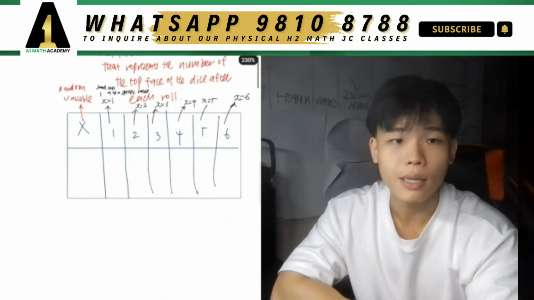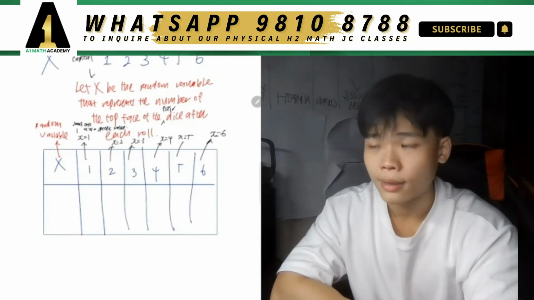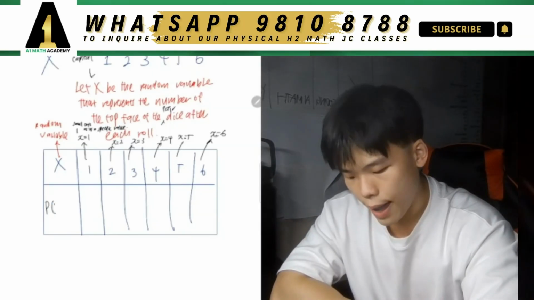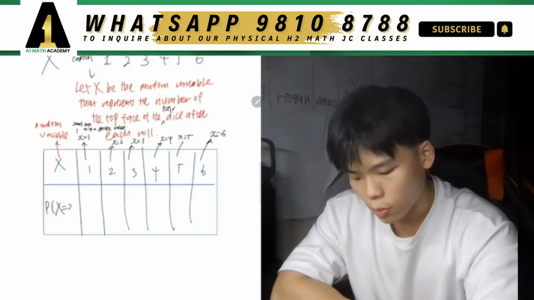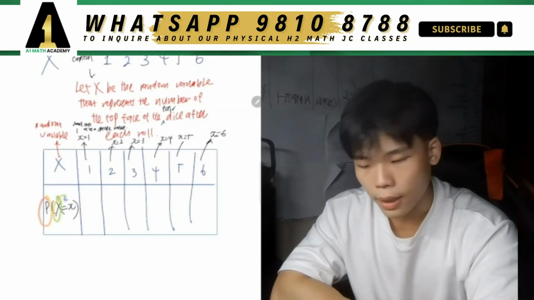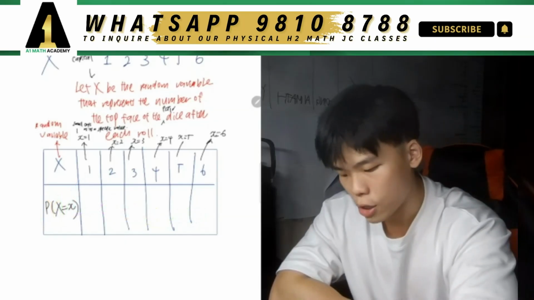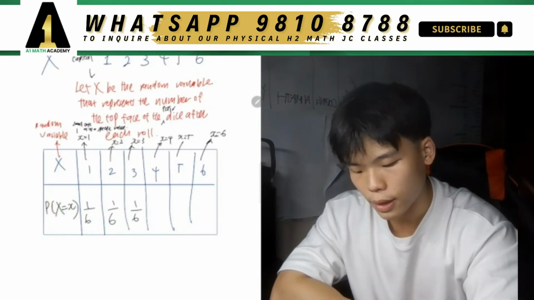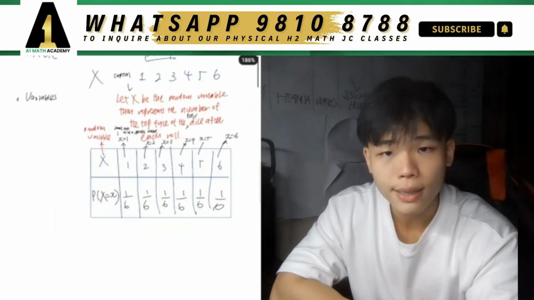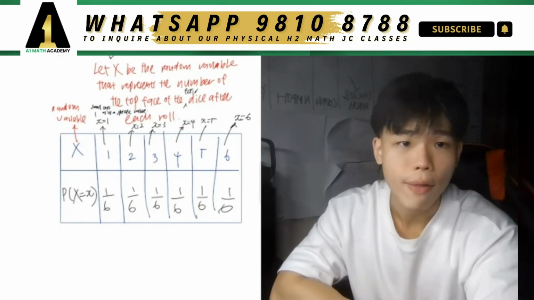So what is the probability of rolling a fair dice? I'm just going to put the word here, fair. If we roll a fair dice, we know that each side has an equal probability of being chosen. And that's why for the probability, P that X, the big X value, equals the small x value. When I write it this way, I'm saying the probability of my random variable being the value of the small x is going to be 1 over 6 for each. So this is 1 over 6, 1 over 6, 1 over 6, 1 over 6, 1 over 6, and 1 over 6. What I've just done is create a table that summarizes the distribution of all the different probabilities that my X, which is a random variable, can take on.